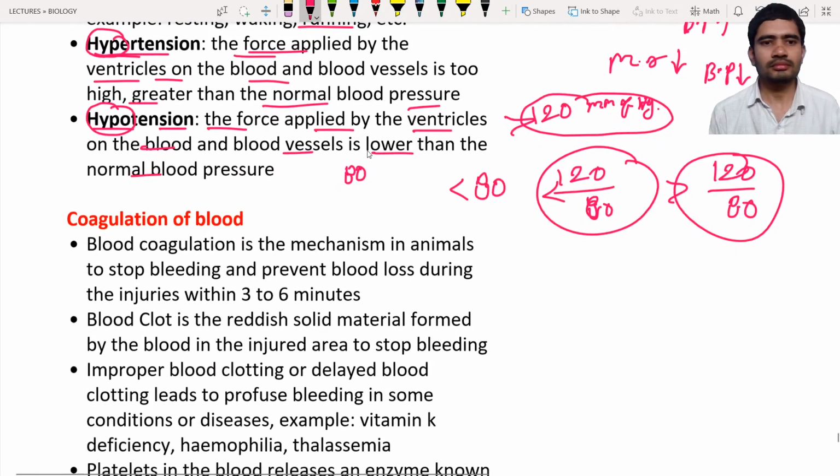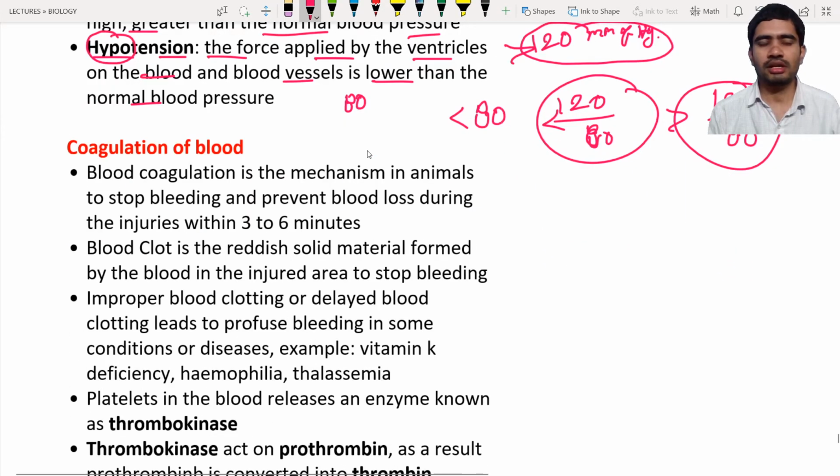Okay, next is the coagulation of the blood. What is coagulation? Let us consider the blood is in fluid condition. If the fluid nature of the blood is converted into solid or semi-solid nature, this process is known as coagulation.